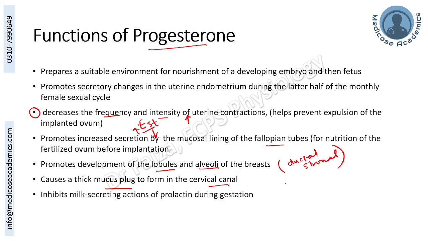Inhibits the milk secreting action of prolactin during gestation by having the inhibitory action at the level of prolactin receptor. This is a function that is shared by the progesterone along with the estrogen. It inhibits the secretion of GnRH, LH, luteinizing hormone, and FSH, follicle stimulating hormone, again a function shared with estrogen.